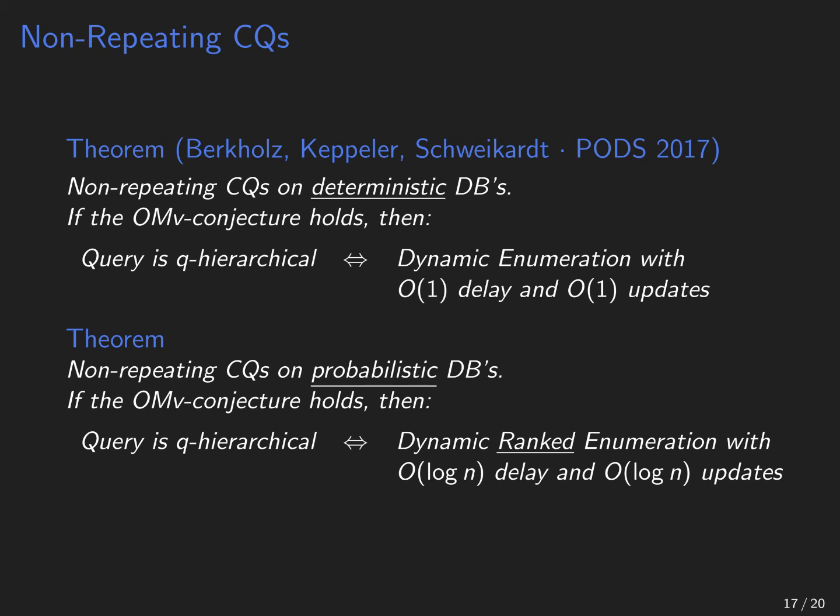And our theorem shows that for non-repeating conjunctive queries on probabilistic databases, if the OMV conjecture holds, then we can do dynamic ranked enumeration with logarithmic delay and logarithmic updates if and only if the query is Q-hierarchical. That was the application to non-repeating conjunctive queries.